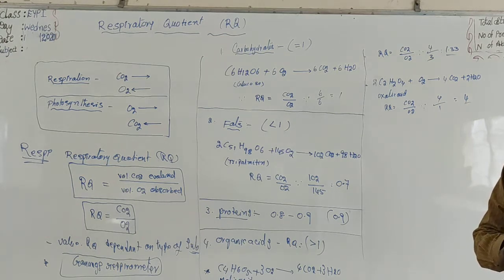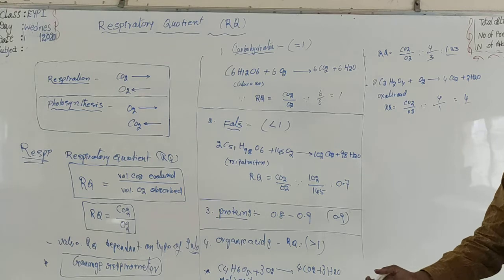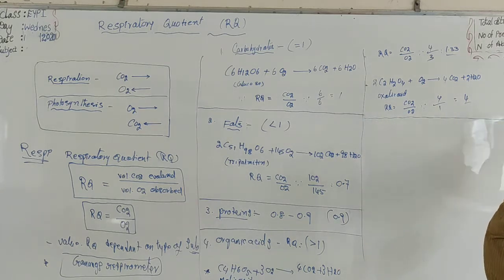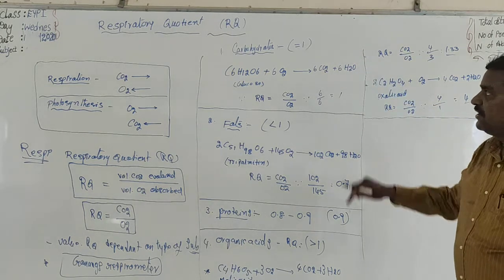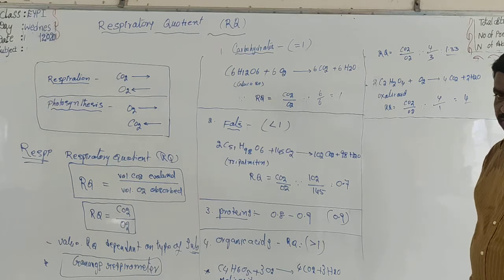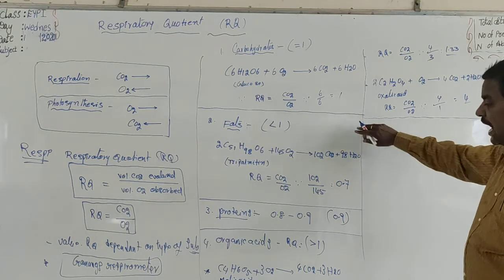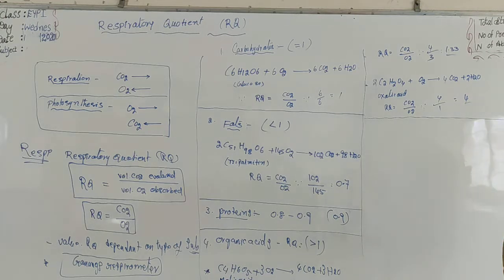So that RQ value is more than 1 for organic acids. This is the RQ values for various substrates. Anyhow, RQ value for carbohydrates is always equal to 1, for fats and proteins always less than 1, and for organic acids more than 1.